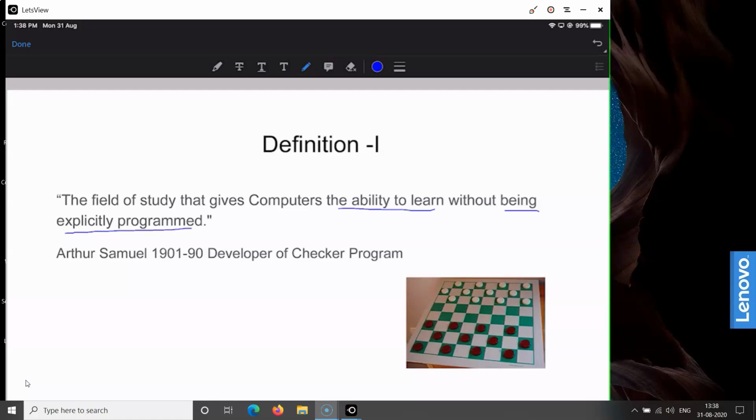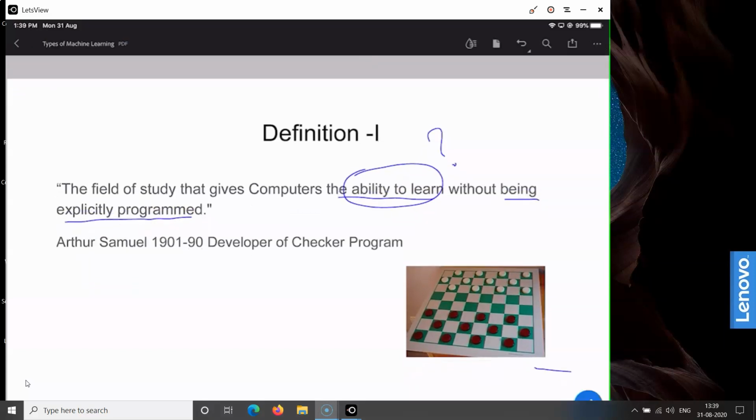So that is called being not explicitly programmed for that. But this definition does not elaborate on what it means by ability to learn. The second definition talks about what it means by ability to learn.